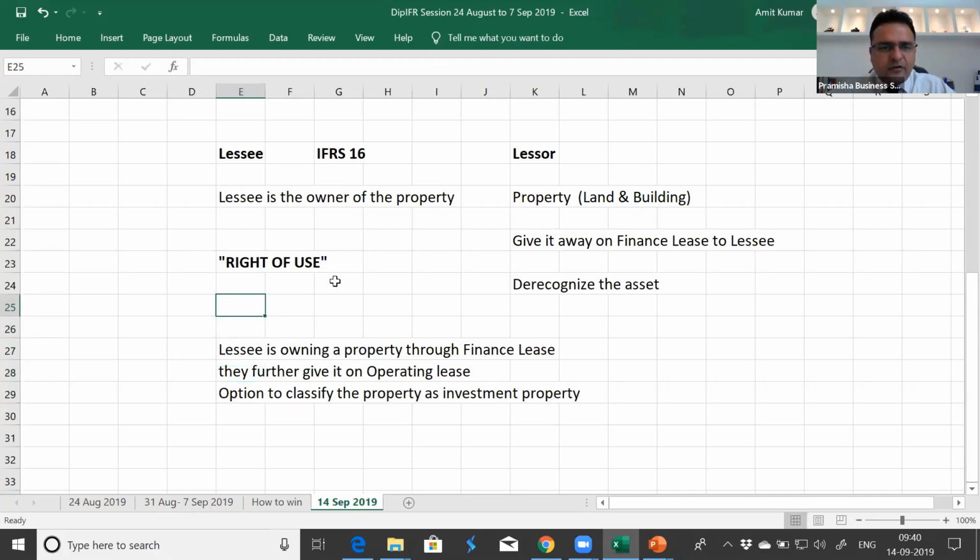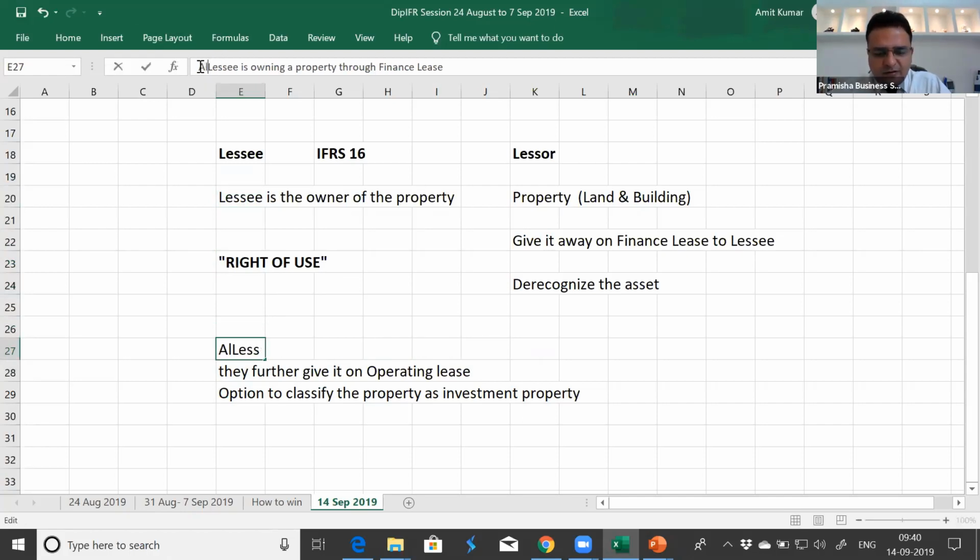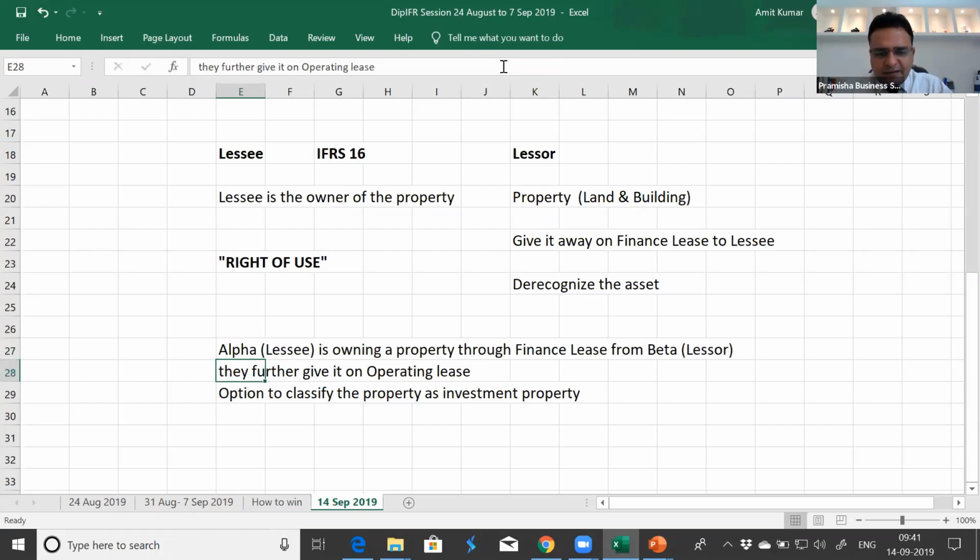If I give it in terms of names, Alpha is the lessee, owning a property through finance lease from Beta. Beta is the lessor in this case, and Alpha further gives it on operating lease to a third party, Gamma.